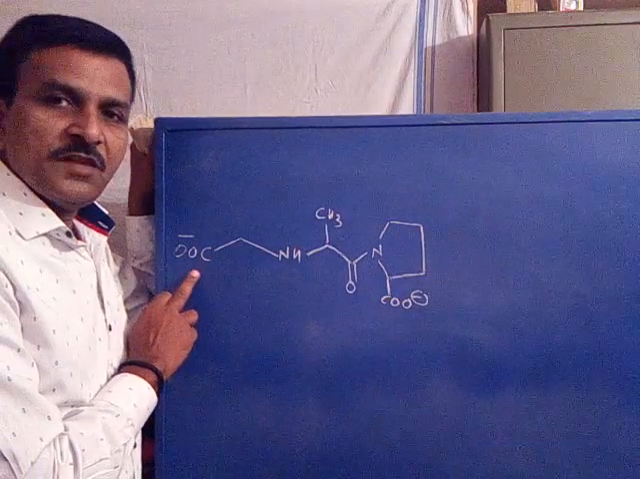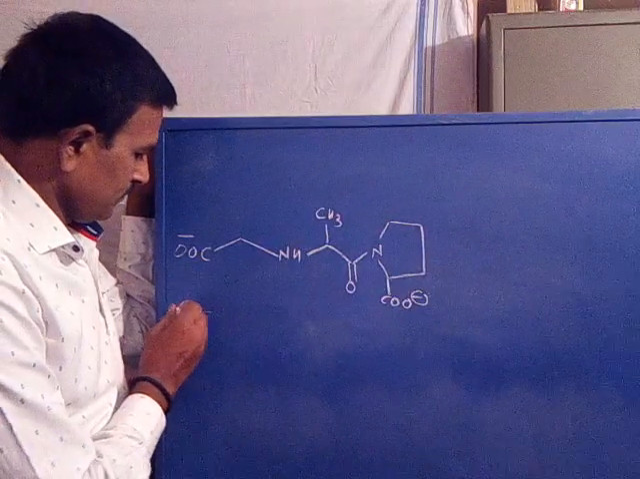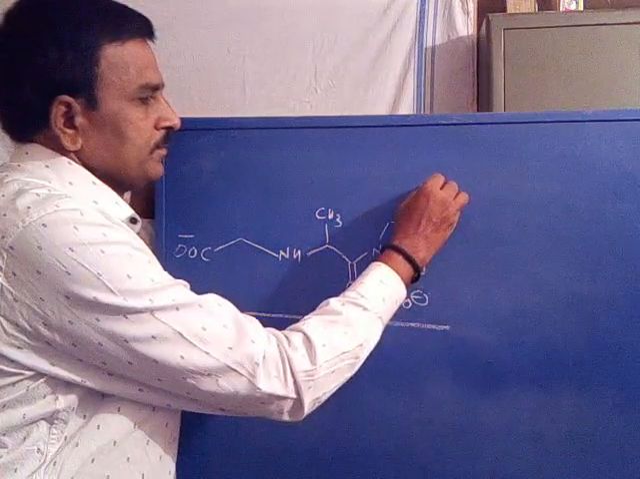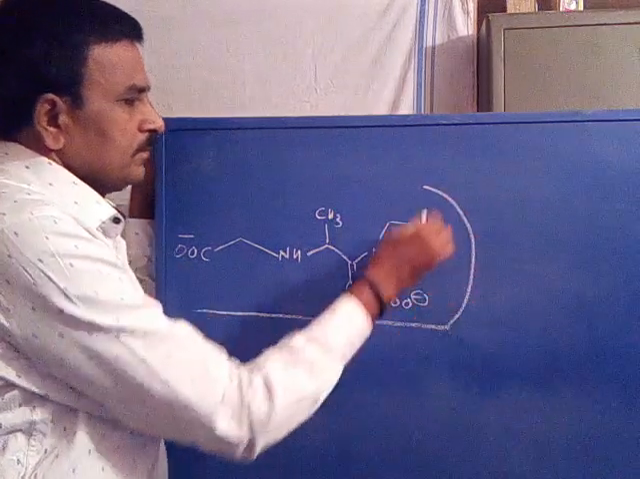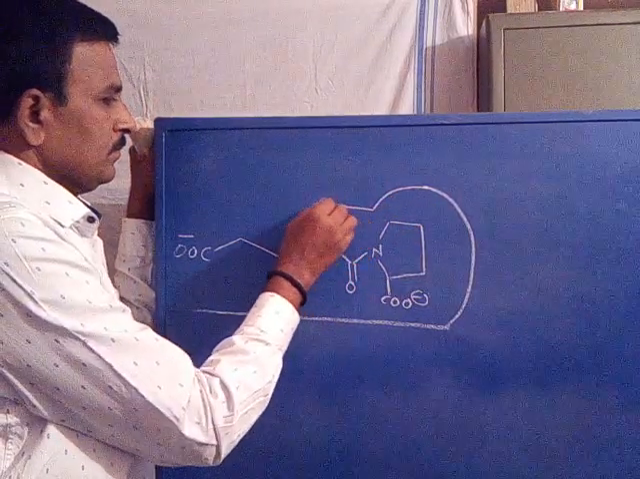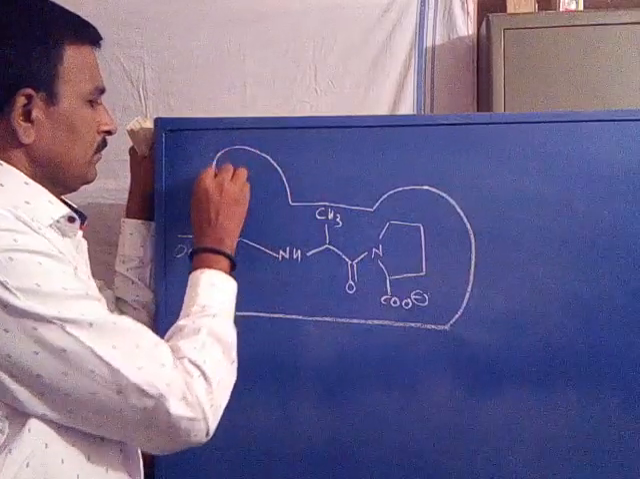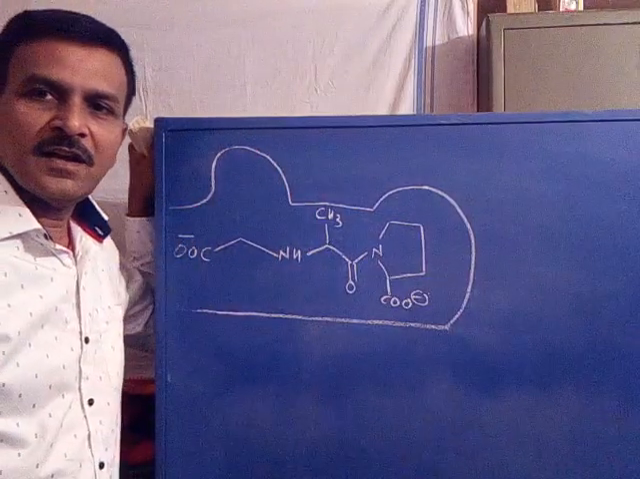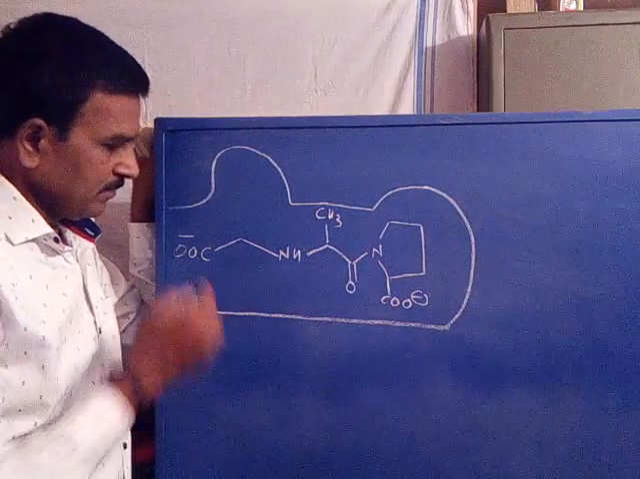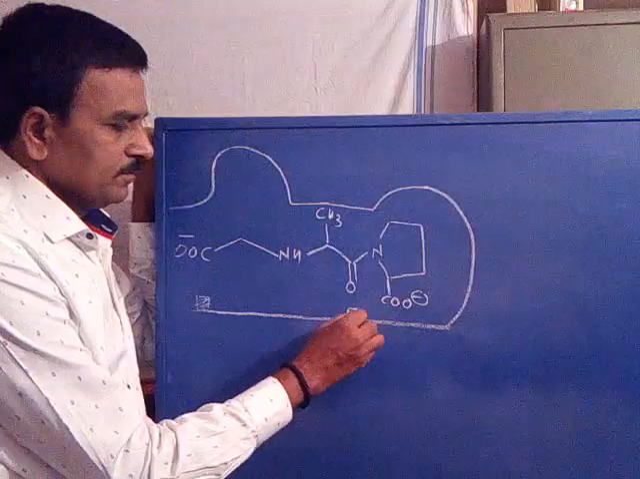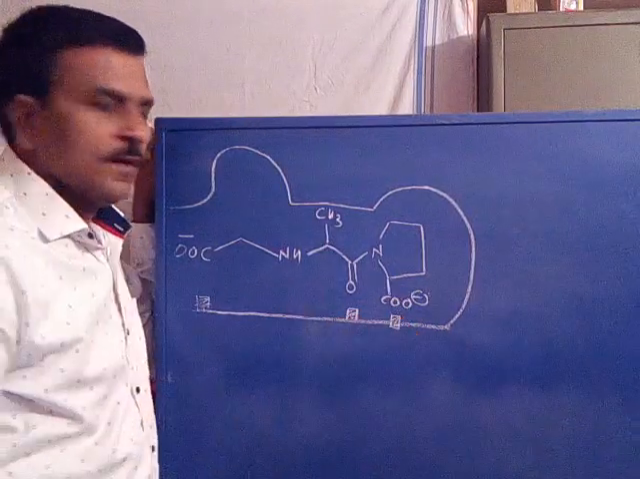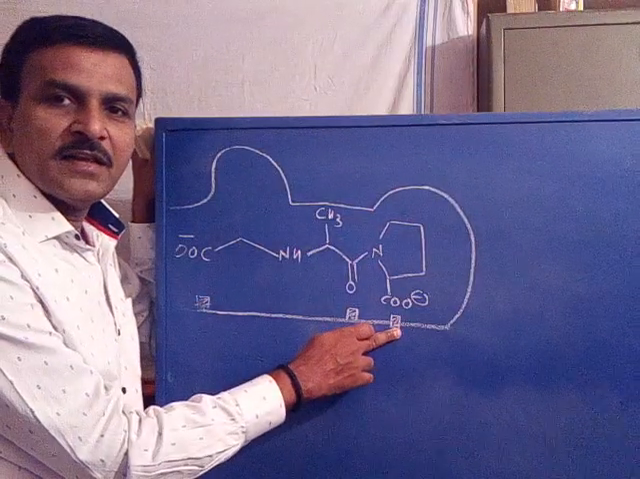Now say this is the target. Now this is the target structure. It has binding sites like this. These are some of the binding sites available at the target.